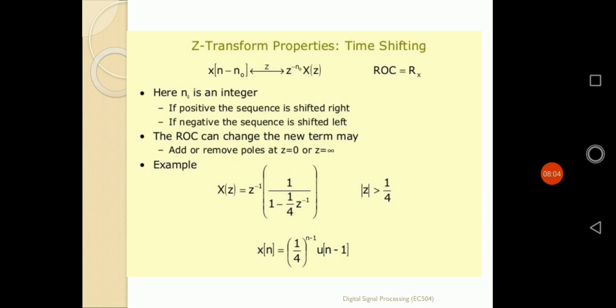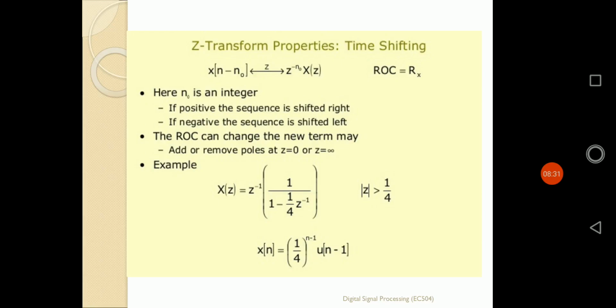Here also the original ROC and the ROC after time shifting will be the same, with no changes maintained. But we have to follow some rules. A positive shift moves the sequence to the right.